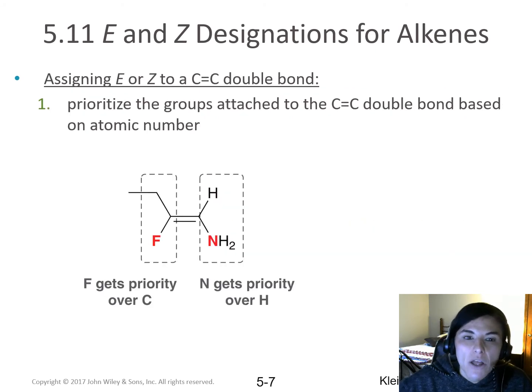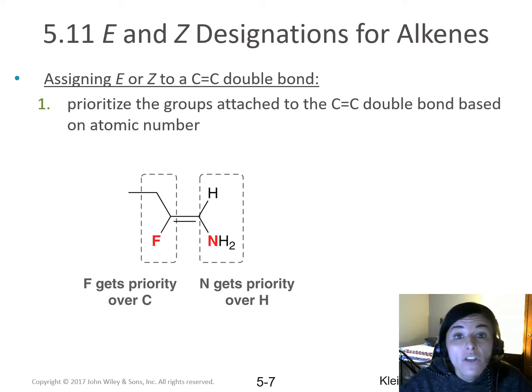For these types of molecules, we can designate them as being either E or Z. What we have to do is look at each carbon of the double bond and look at the two groups that are attached to it, that are not part of the double bond. We're going to use those same Cahn-Ingold-Prelog rules, and we're going to give each group a priority. Again, we're basing it on the atomic number of the atom directly attached to the carbon.